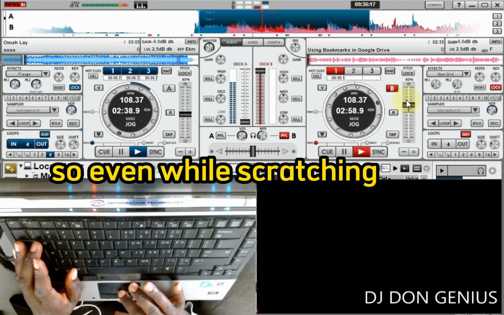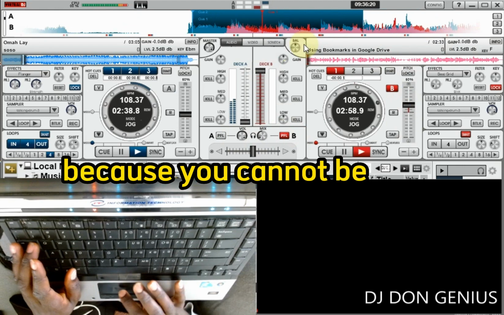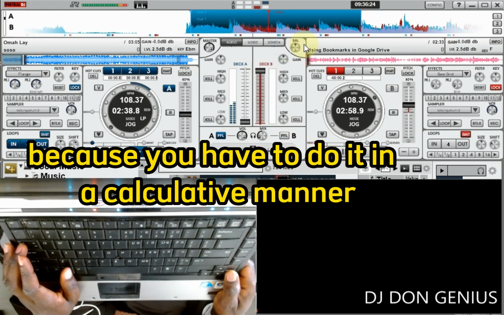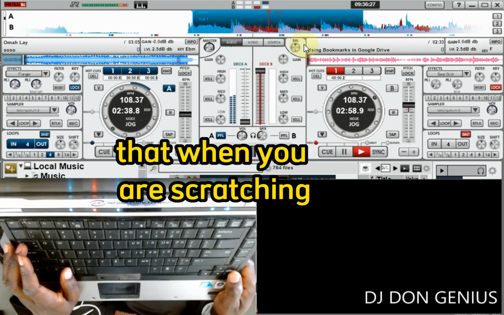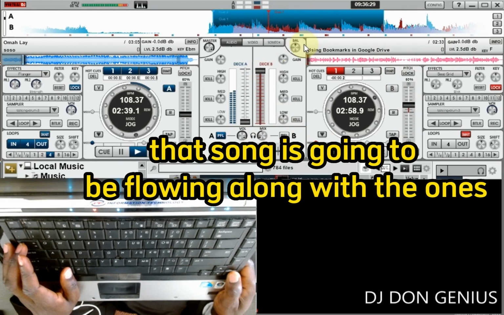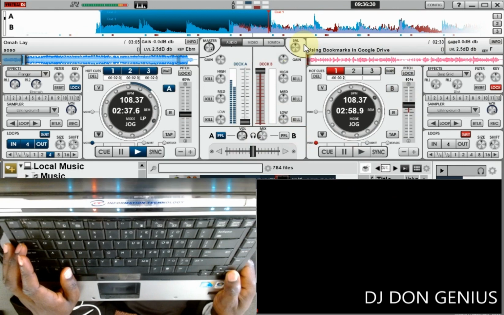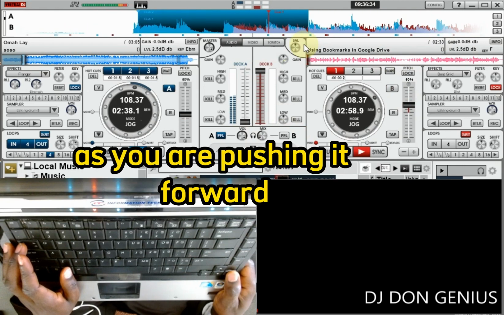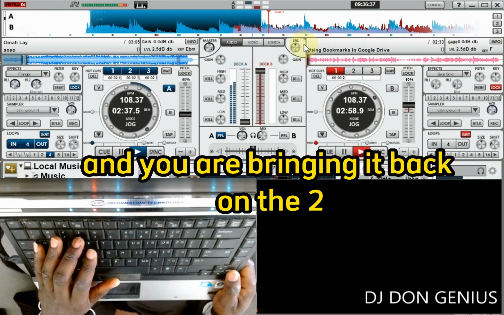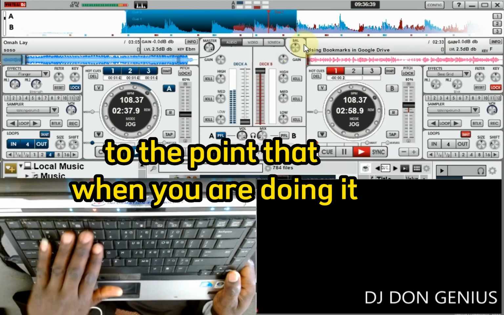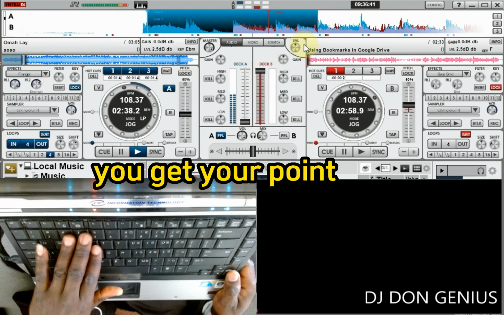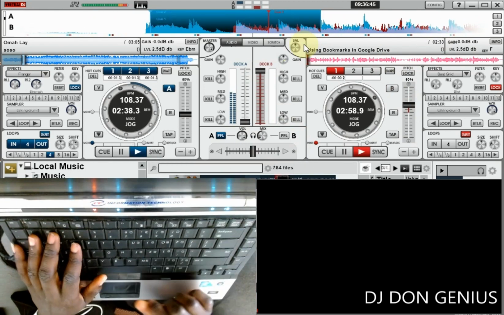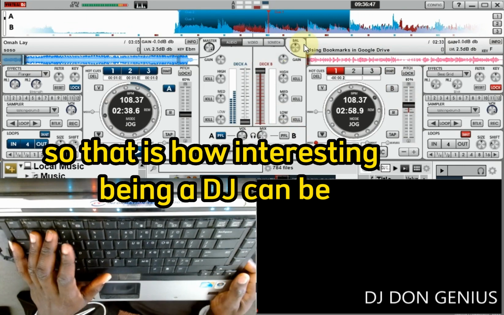So even while scratching, that 1 2 is very important too, because you cannot be dropping the scratch carelessly. You have to do it in a calculated manner so that when you are scratching, as you are dropping, that song is going to be flowing along with the ones. So that is why you have your 1 1 1 1 1. As you are pushing it forward, you are pushing it on the 1 and you are bringing it back on the 2, to a point that no matter how fast you are doing it, it will get to a point where you are releasing it on the 1 of this track that is going out. So that is how interesting being a DJ can be.